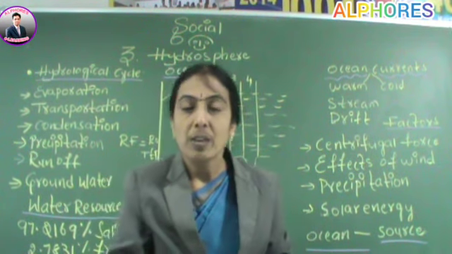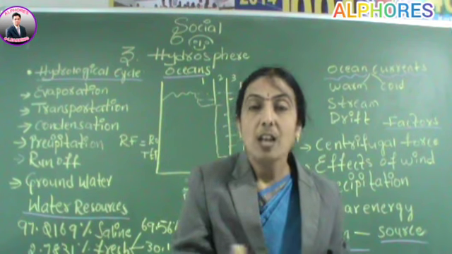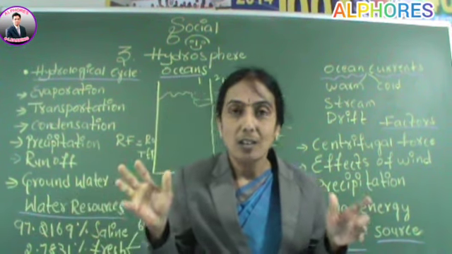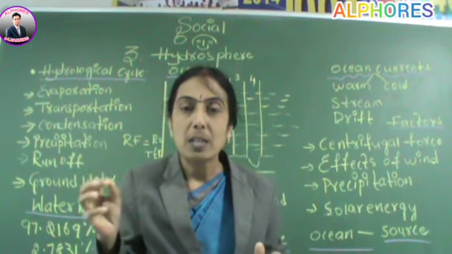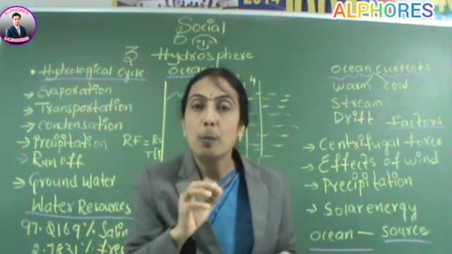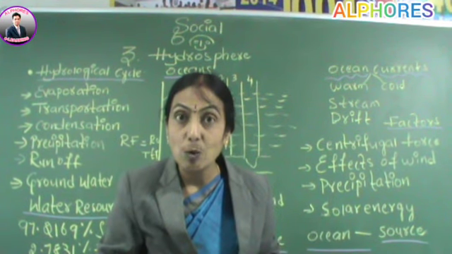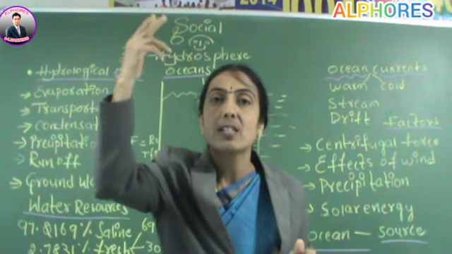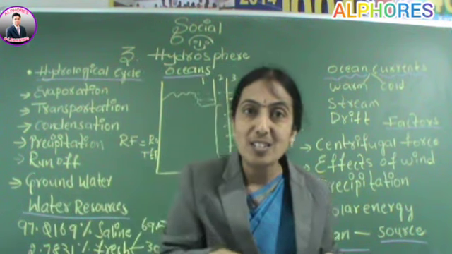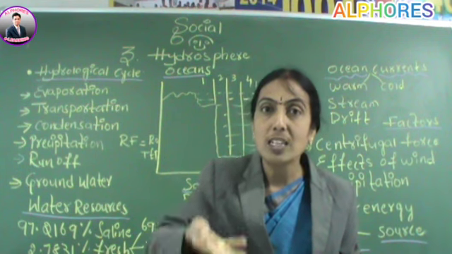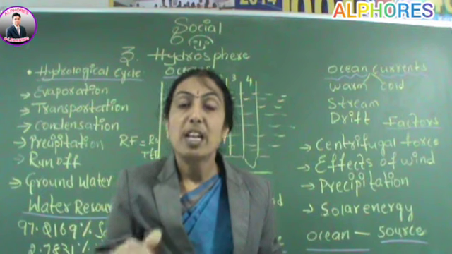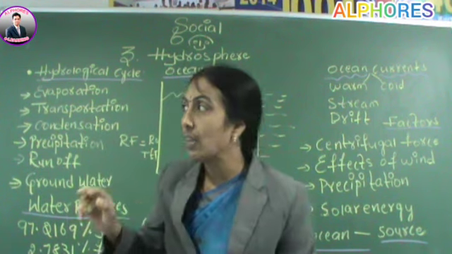Did you get my point? Because of the sun's heat, not the complete water, a little amount of water which is present in the oceans will be evaporated. That is, the process of changing liquid water into the gaseous vapor stage is called evaporation. Here water is changing its stage. From liquid water it is becoming vapor. The process of changing water into vapor is called evaporation.